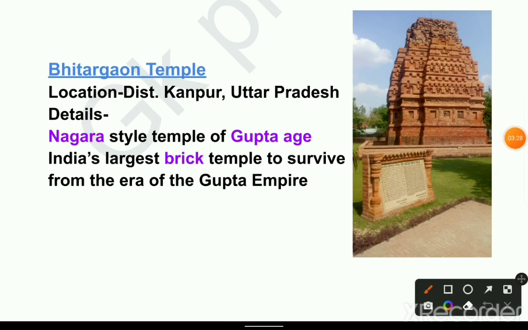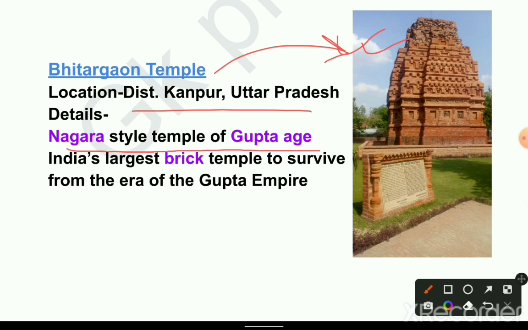Next temple is Bhitargaon Temple. This is the picture, Bhitargaon Temple. Location: district Kanpur, Uttar Pradesh. Details: Nagara style temple of the Gupta age. India's largest brick temple to survive from the Gupta Empire.